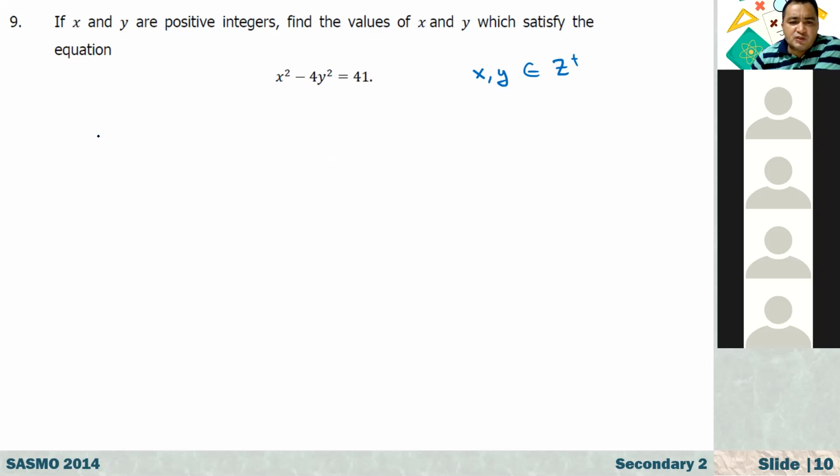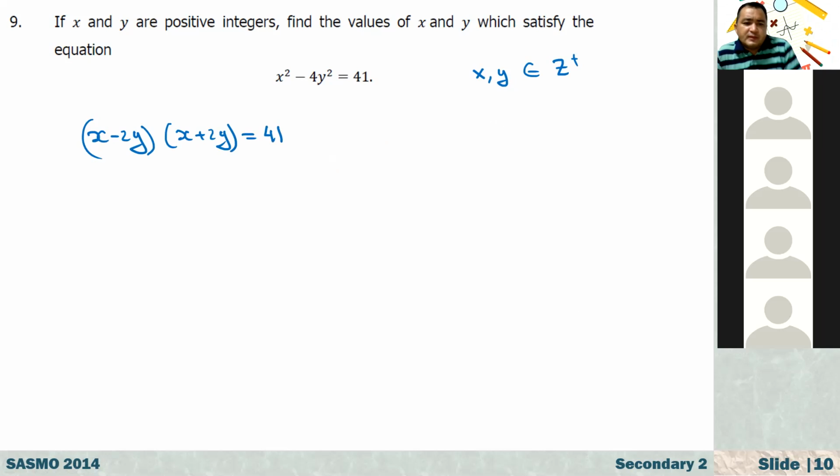To do this, first we write x minus 2y times x plus 2y, the product. On the right hand side, 41. 41 is a prime number. And since x and y are positive integers, x minus 2y is always smaller than x plus 2y, because the sum of two positive integers is always greater than their difference.